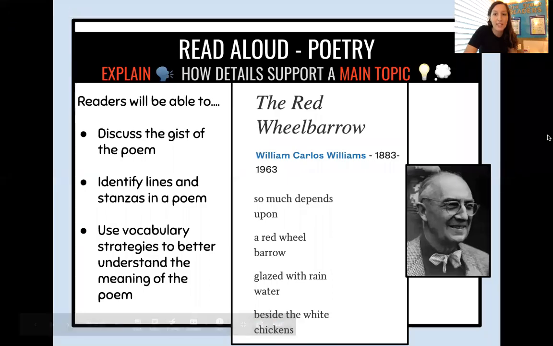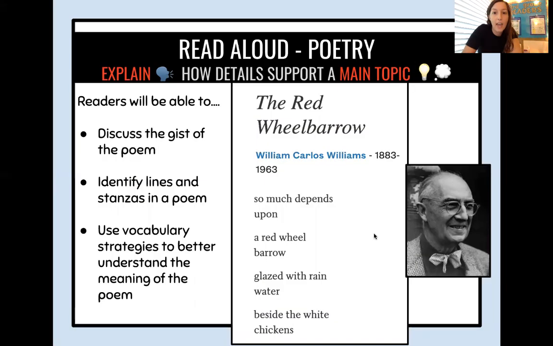Alrighty, friends, so now it's time to check out our poem for today, The Red Wheelbarrow. As we read this poem, we will be able to discuss the gist, and I want you guys to keep our vocabulary words in line. So keep in mind, every time that you see lines or stanzas, you want to be looking for lines, and you want to be looking for groups of lines or stanzas while we read the poem. And then we will practice some vocabulary strategies at the end to talk about, again, some of those words we saw in the beginning after we read our poem.